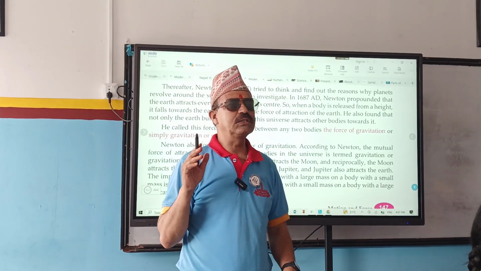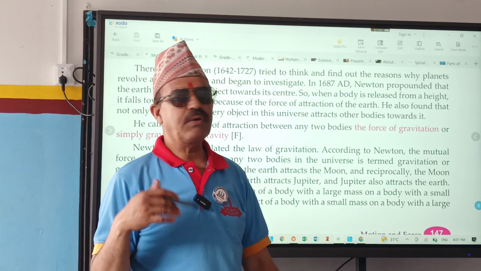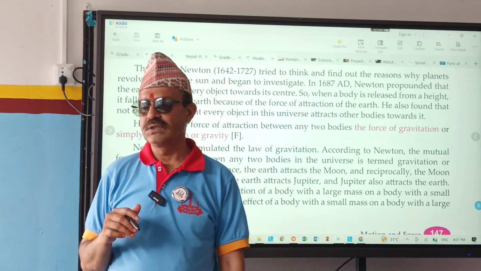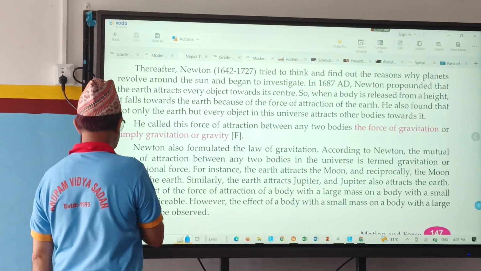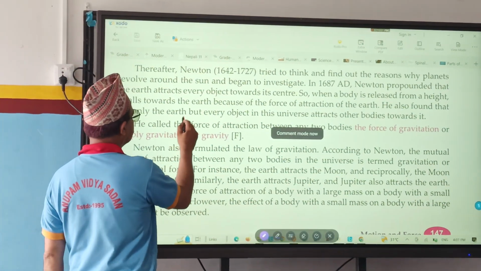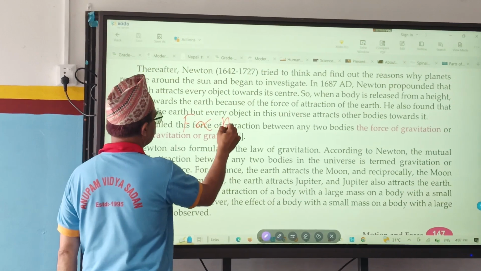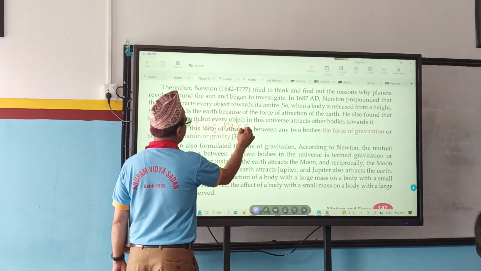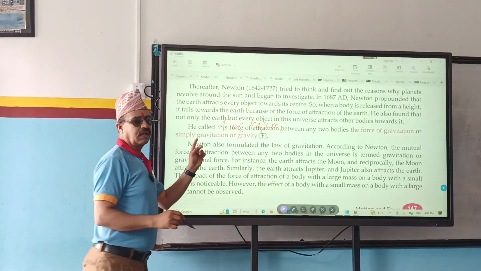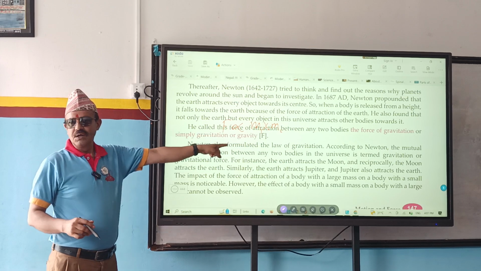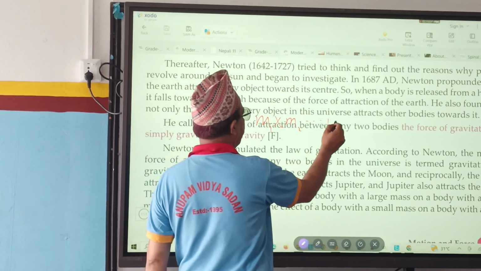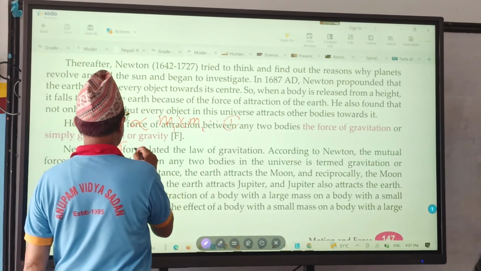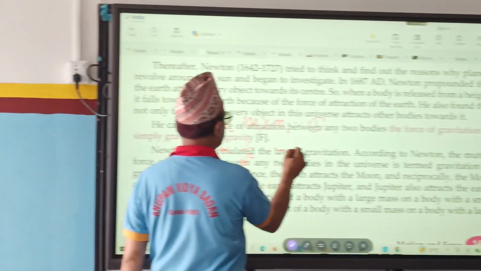Every body in this universe attracts another body with a force. That force is directly proportional to the product of their masses. We can write F proportional to M1 M2. He gave two parts. Another is F inversely proportional to.